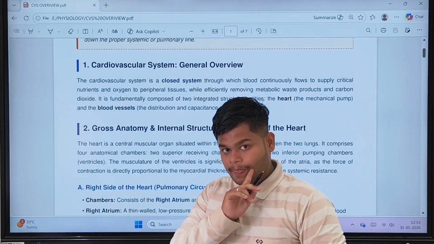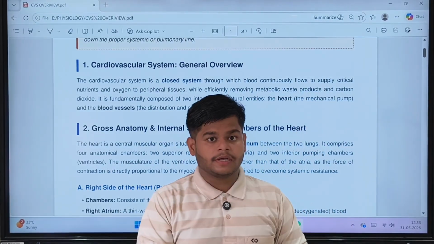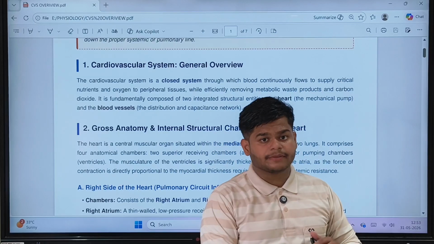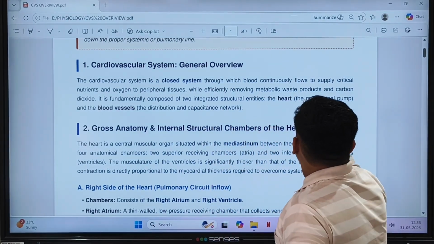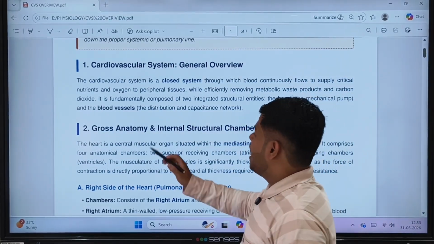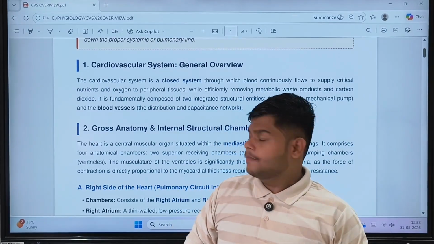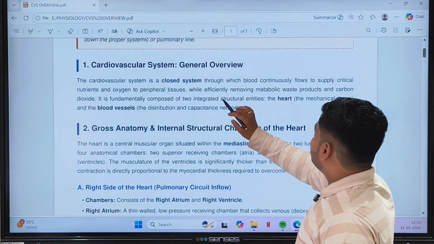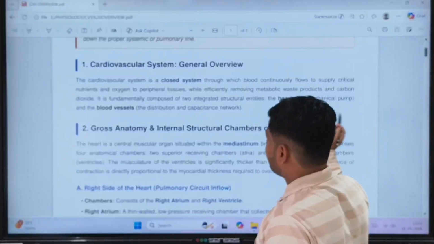We have blood vessels in which the blood flows. We have different clotting mechanisms. It is a closed system through which blood continuously flows to supply critical nutrients, critical meaning important nutrients, and oxygen to the peripheral tissues, while efficiently removing metabolic waste products and carbon dioxide.